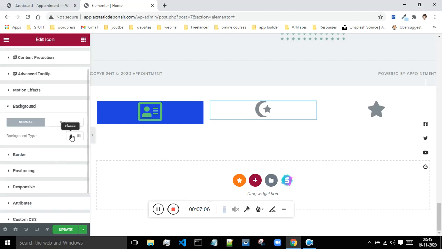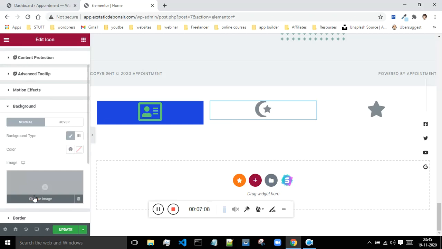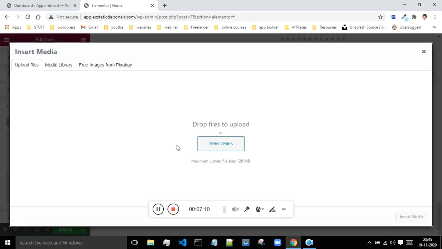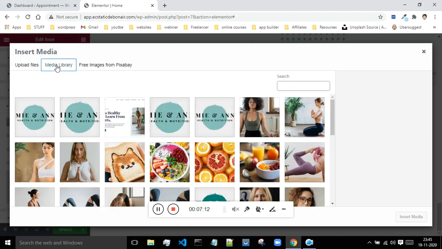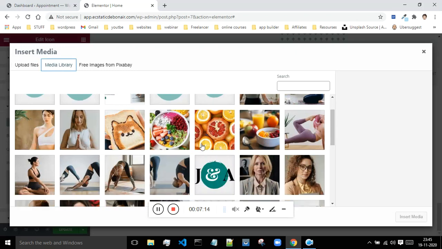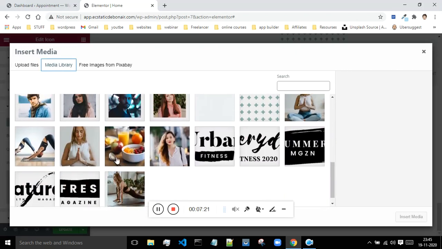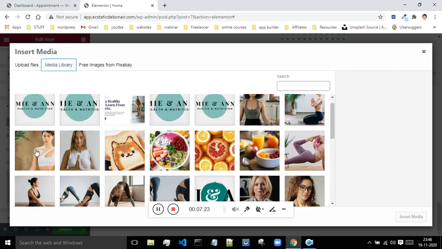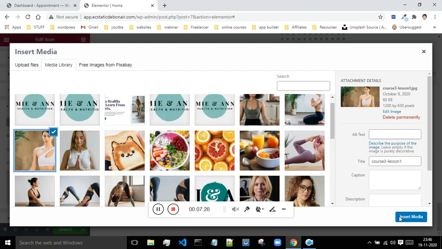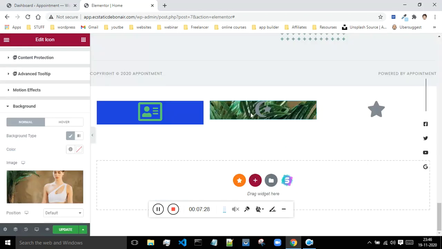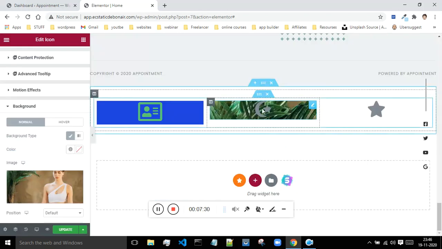Click on the classic, click on choose image, media library, and let me just choose, okay, I'll go with this image. I will say insert media, and now I'm having this image. Okay, so this is how you can upload the image as well. There are no issues with that, and you can replicate the same thing for this icon as well.